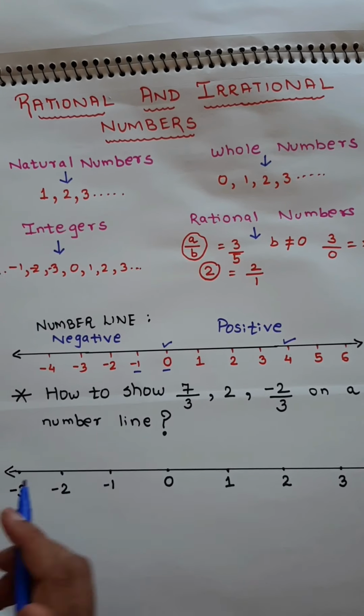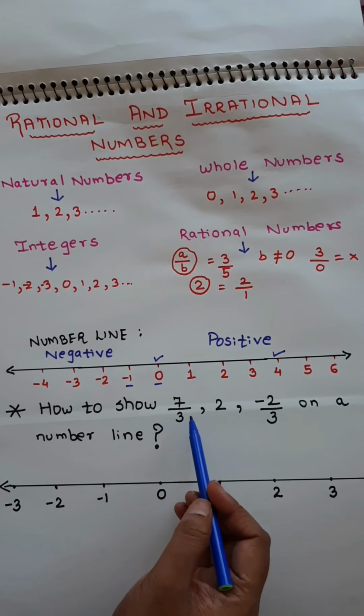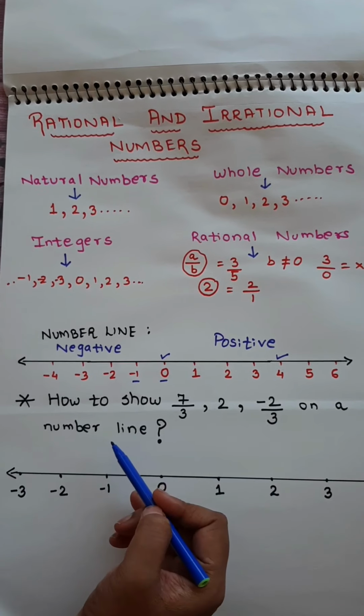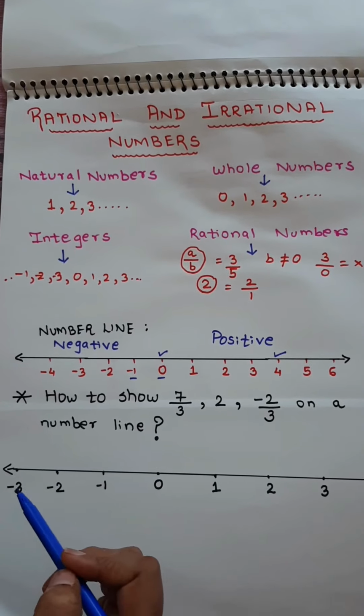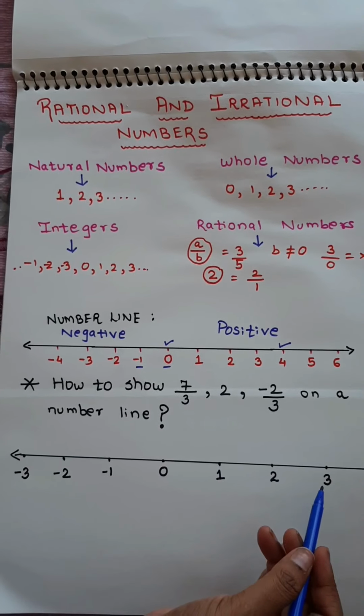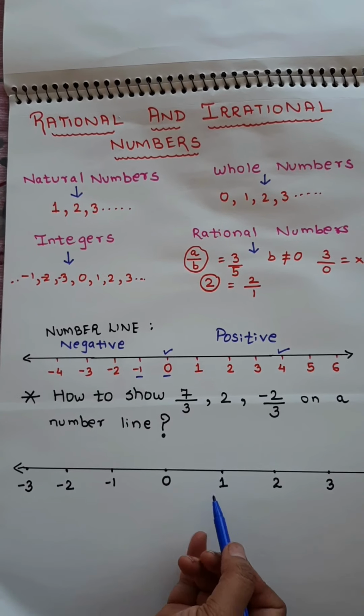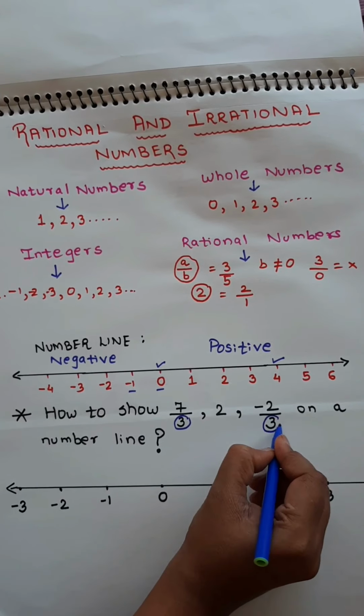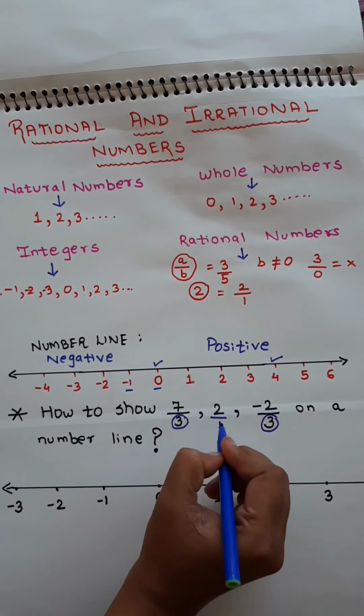Now there's a question: how to show 7 upon 3, 2, -2 upon 3 on a number line. The first thing you do is draw a number line as I've already drawn. Now just look at the denominator. The denominator over here is 3. 2 means 2 upon 1.